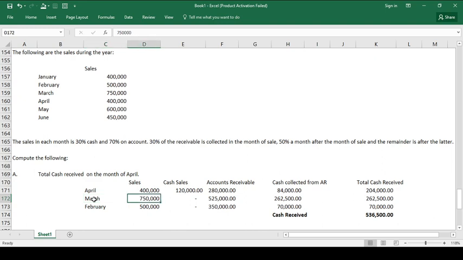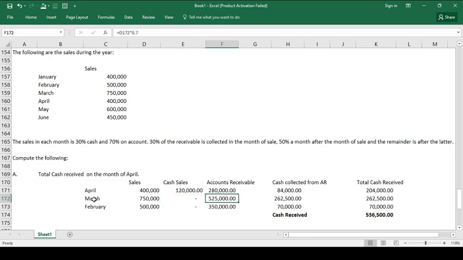In March, there were 750,000 in sales. But the 30% cash of that was already collected in March. So we will not include it as total cash received for the month of April, because it was not collected in April. It was collected in March as cash sales.